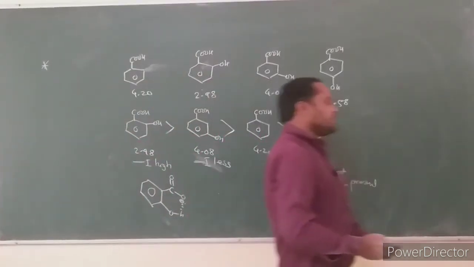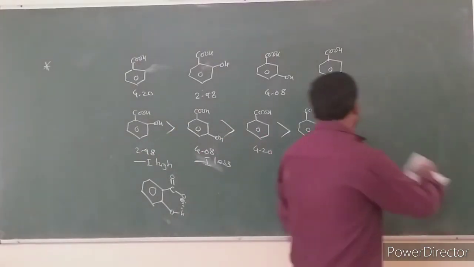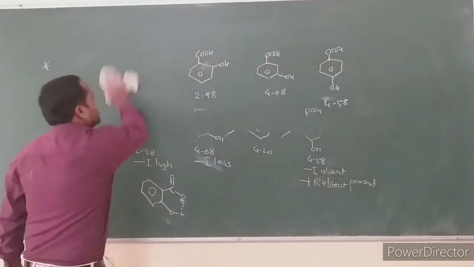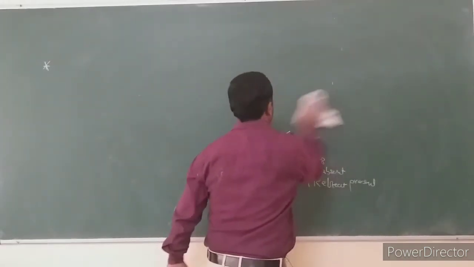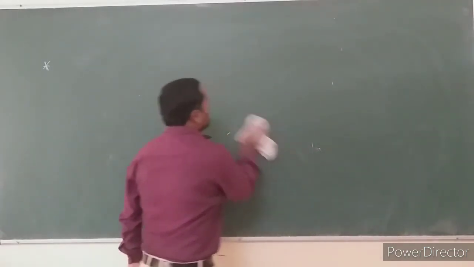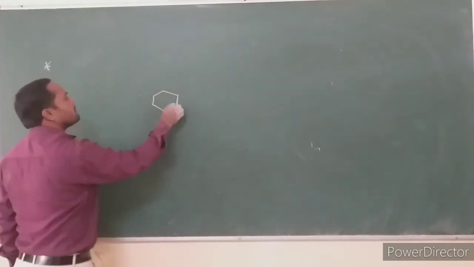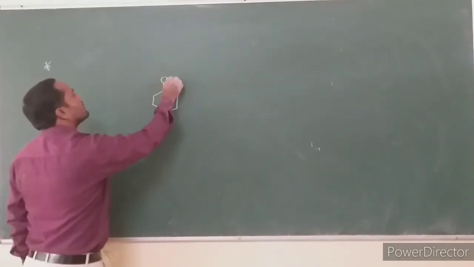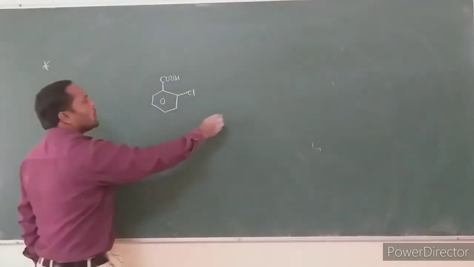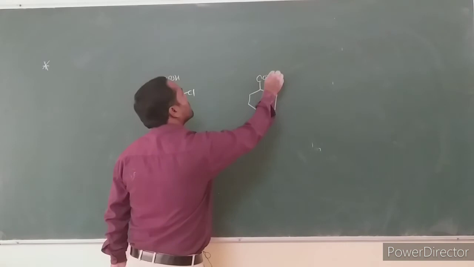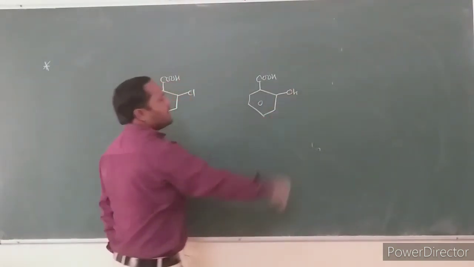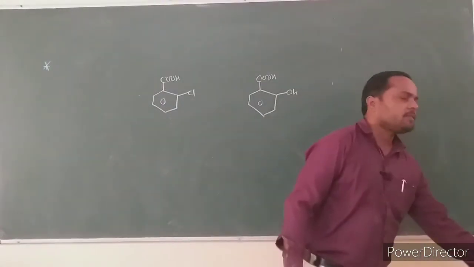Then consider the relative acid strength for these two compounds: orthochlorobenzoic acid and orthohydroxybenzoic acid.